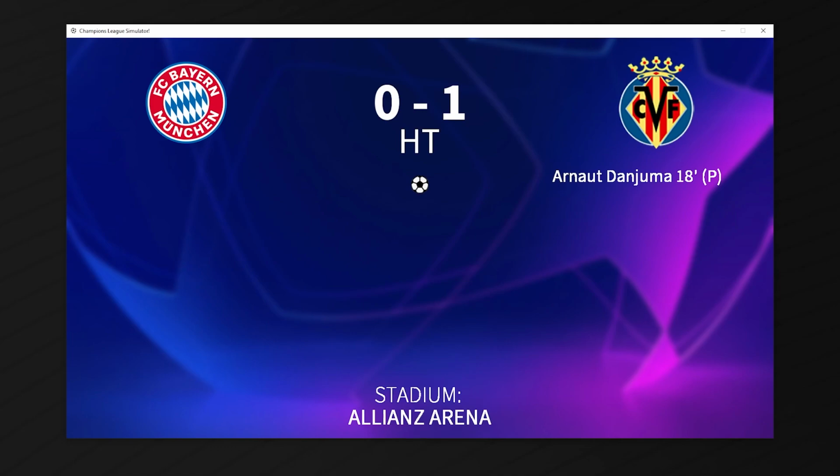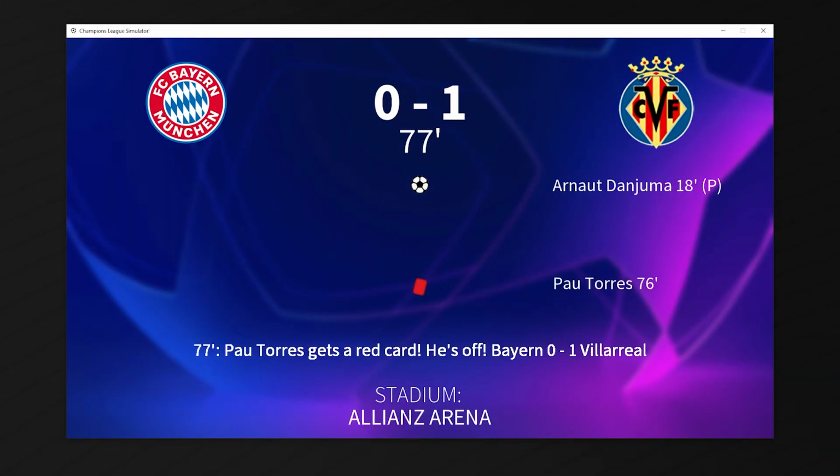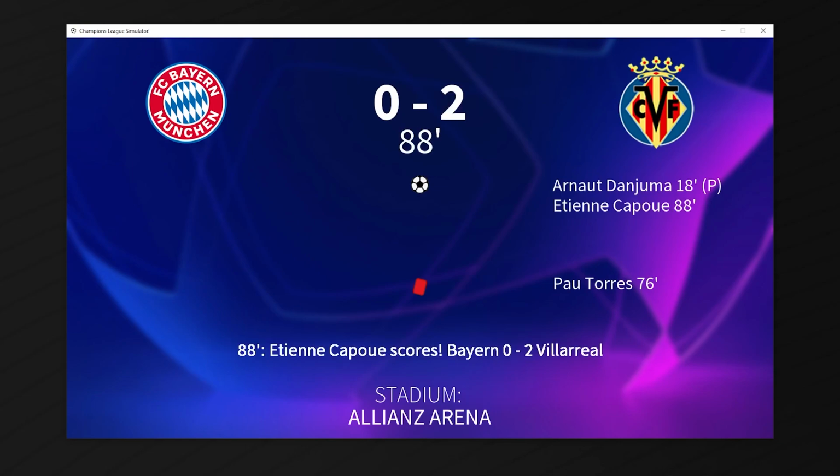And at halftime, Villarreal lead 1-0. In the 76th minute, Pau Torres is sent off. And here we have a late winner as Etienne Capoue in the 88th minute scores for Villarreal to make it 5-4 on aggregate. What a comeback from the Yellow Submarine, and that should seal the game unless Bayern can clutch a draw. No, they can't. Trigueros gets booked. No one cares. Villarreal are through to the Champions League semi-finals.